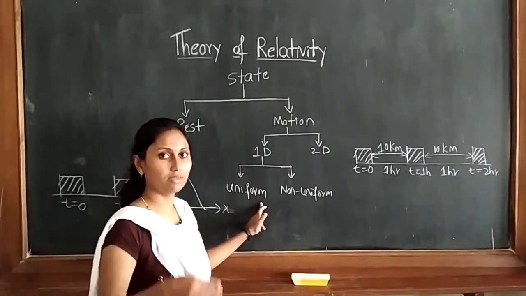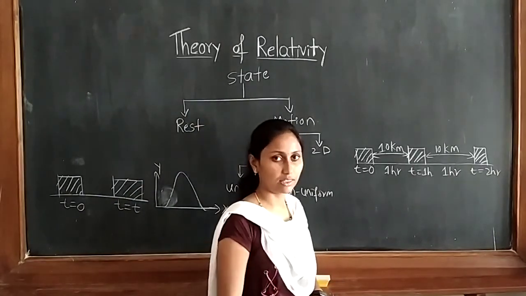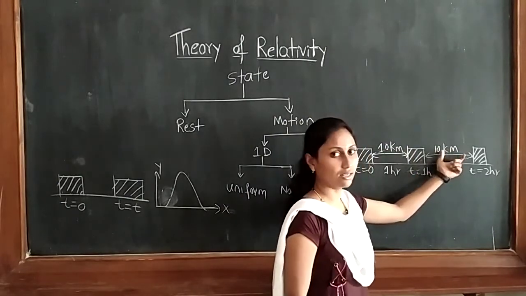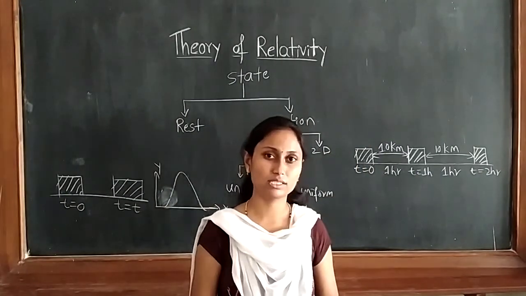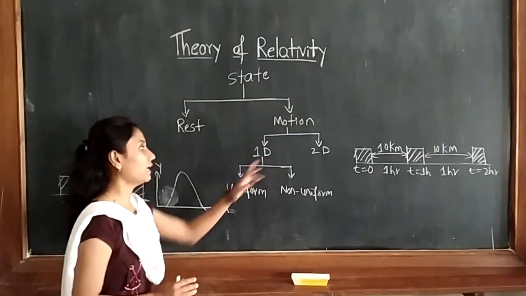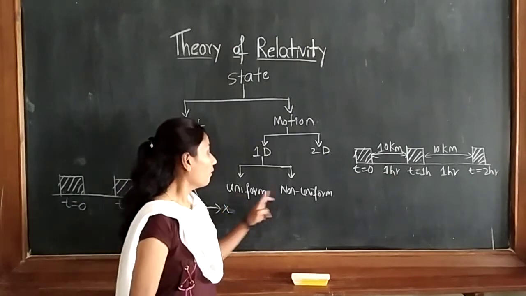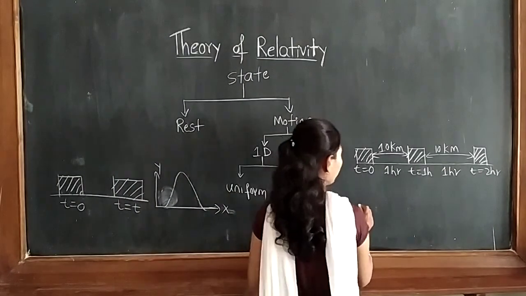Uniform means it is regular. So uniform motion is nothing but if a body covers equal distance in equal time, that type of motion is called uniform motion.